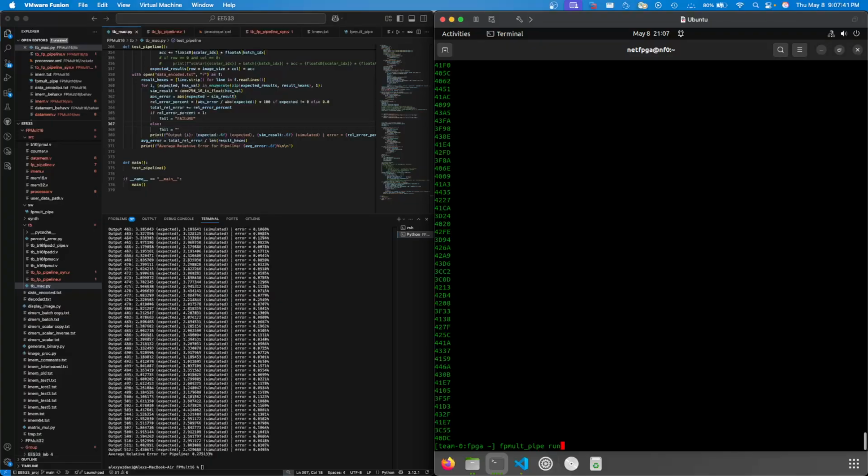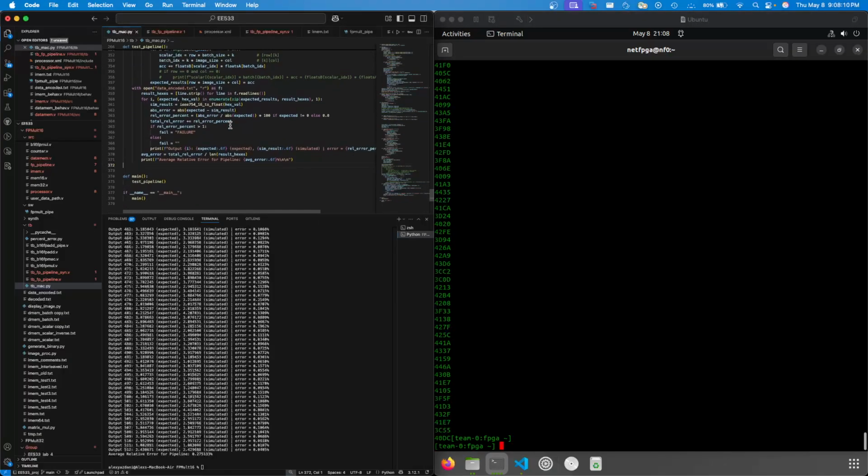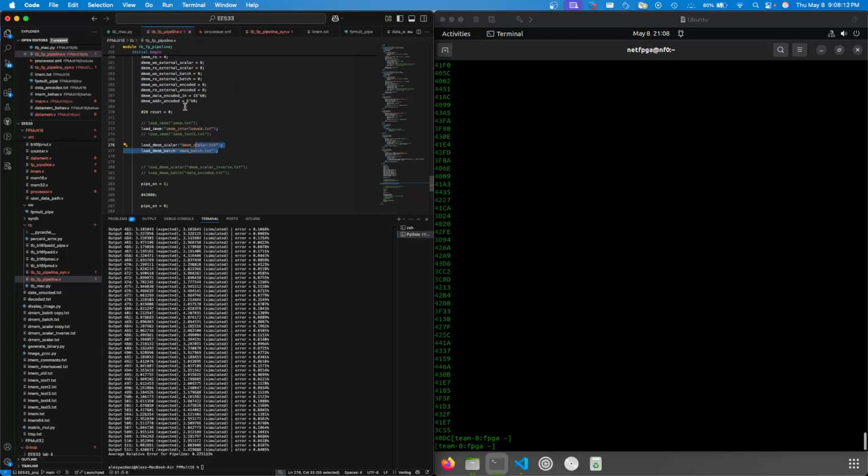Now if we want to decode, what we can do is just load the inverse matrix. And then I've already saved the output that we just looked at. So we want to load that encoded matrix back into DMEM. And I have that saved under batch 2. So we do that.